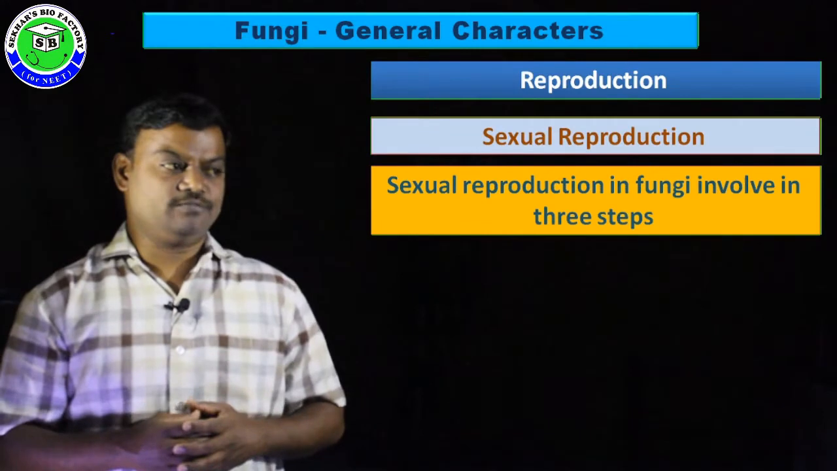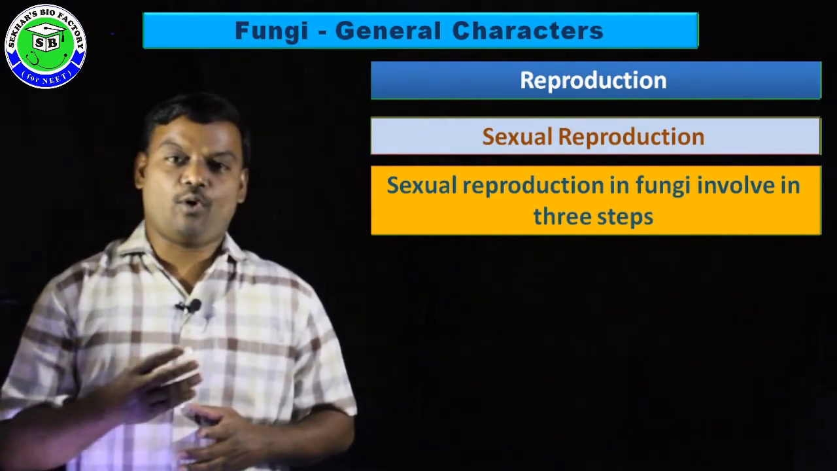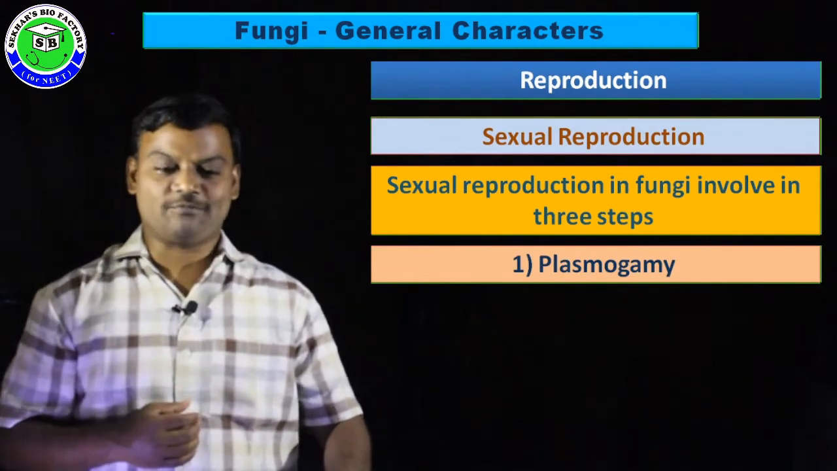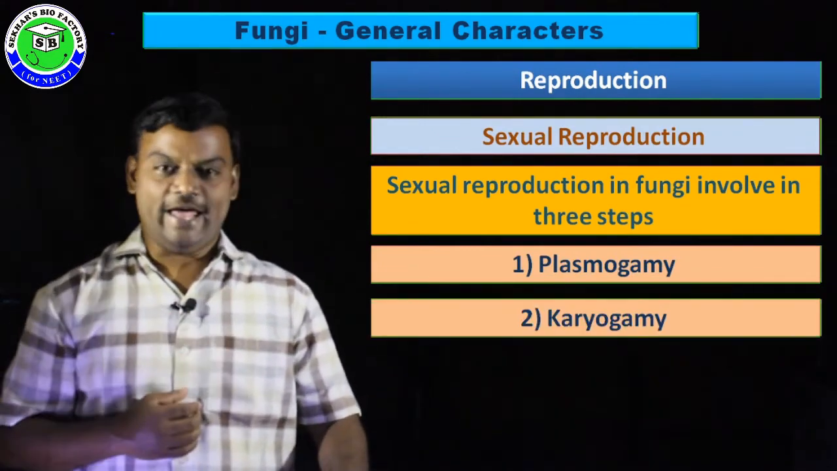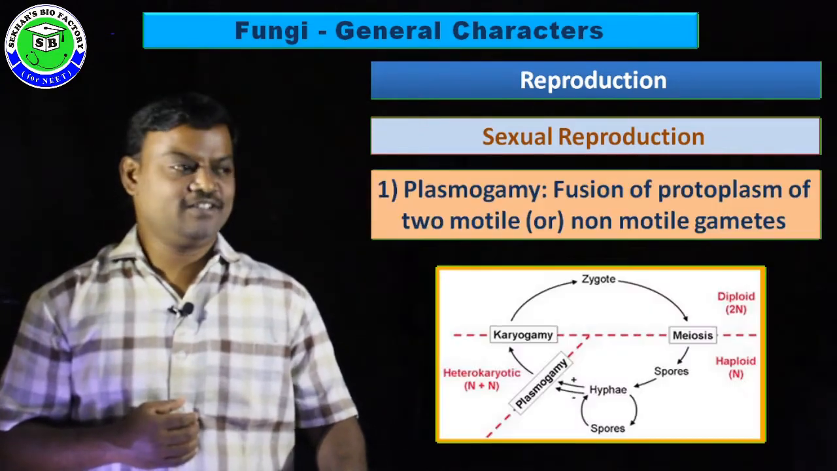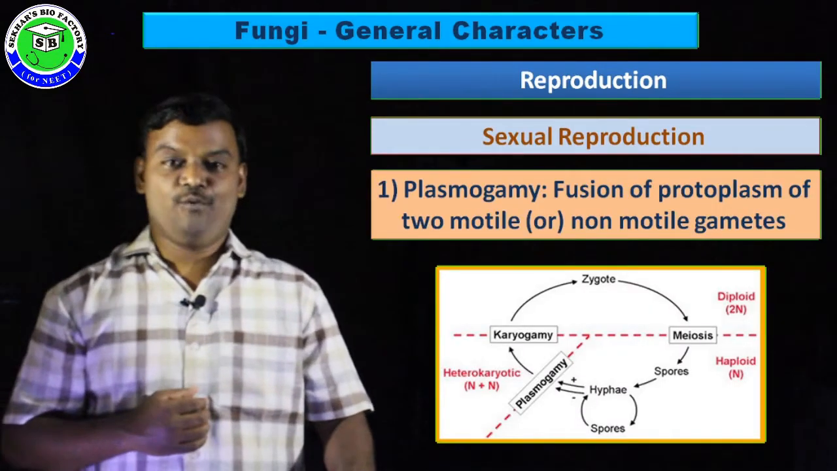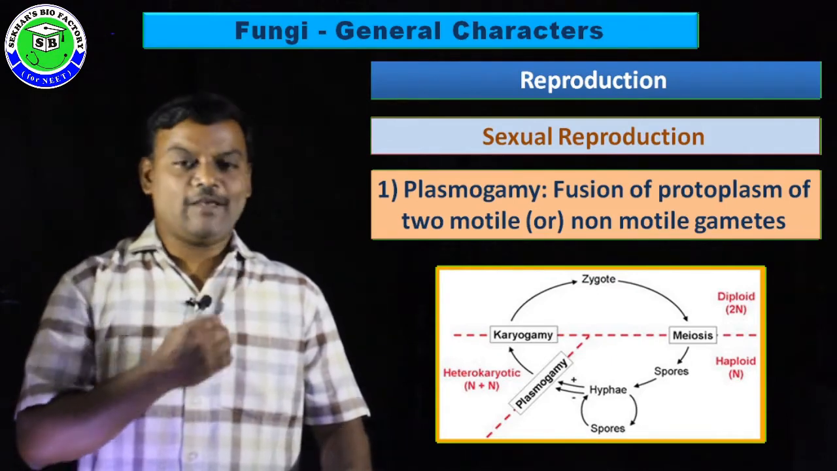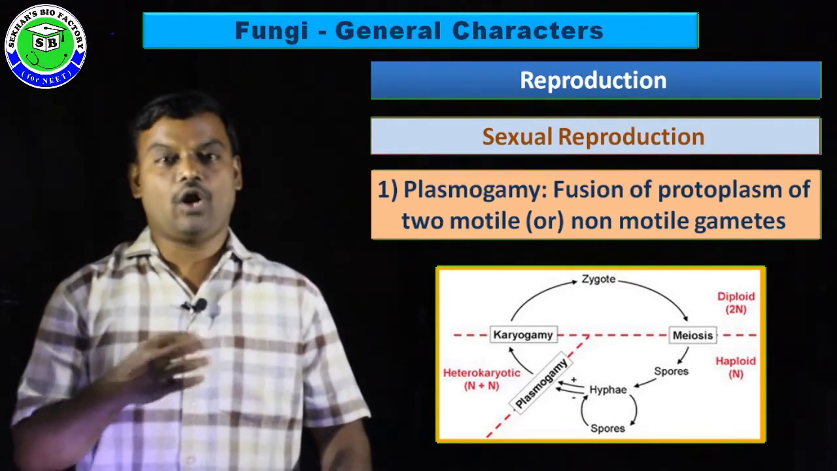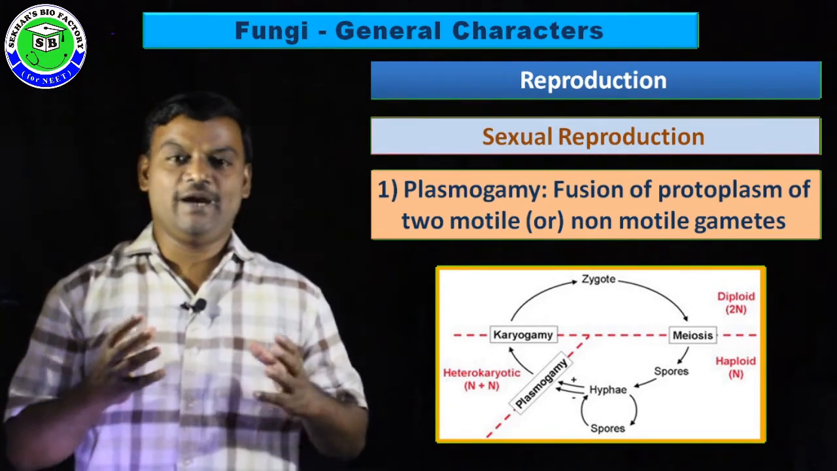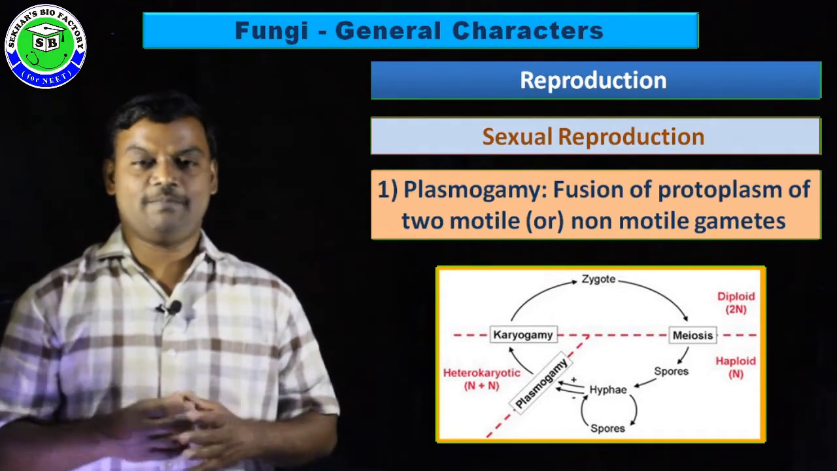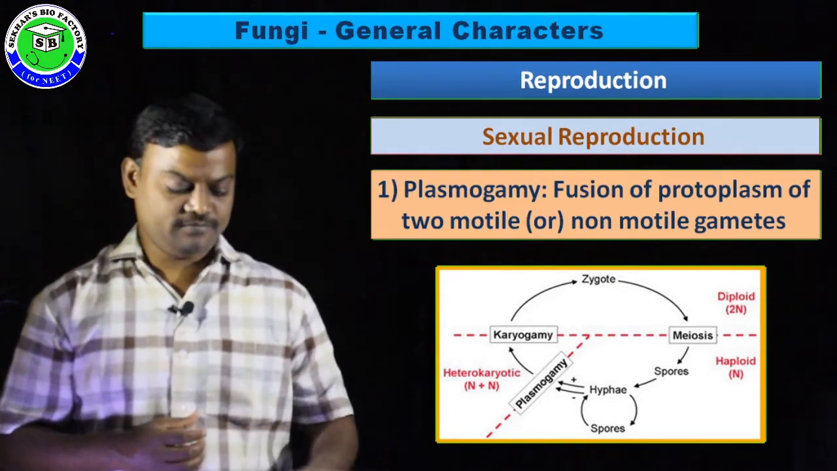During sexual reproduction, the entire process occurs in three steps. The first step is plasmogamy, the second step is karyogamy, and the third step is meiosis division. In the first step, plasmogamy, the protoplasm of two motile or non-motile gametes completely fuses. It is called plasmogamy. It is the first step in sexual reproduction.